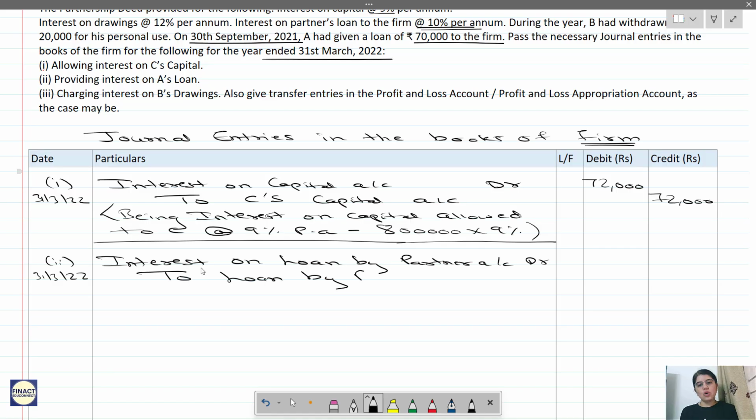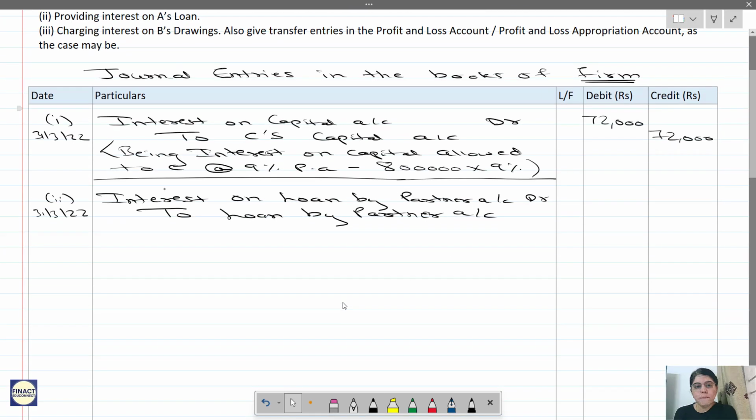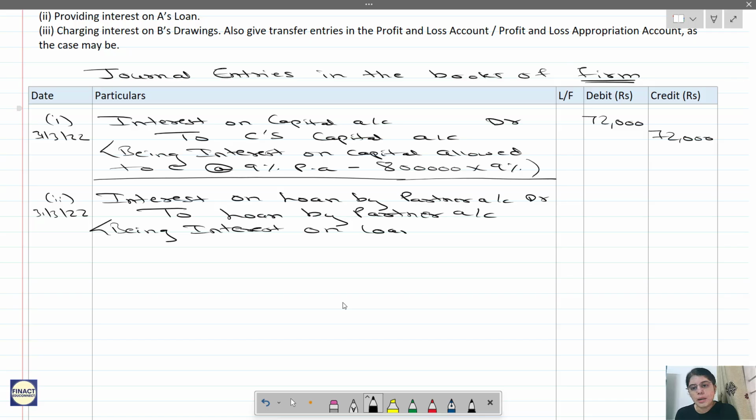Either I can add it to loan by partner account, or I can create a separate outstanding interest on loan by partner account. But it's not necessary to create one more account. You can just add it to loan by partner account, because there is already a loan by partner account which has a balance of 70,000. Just add the interest payable to that account itself. So being interest on loan payable at 10% per annum for 6 months, correct?